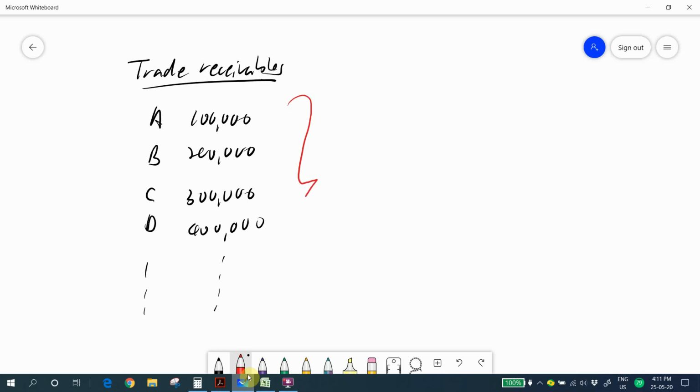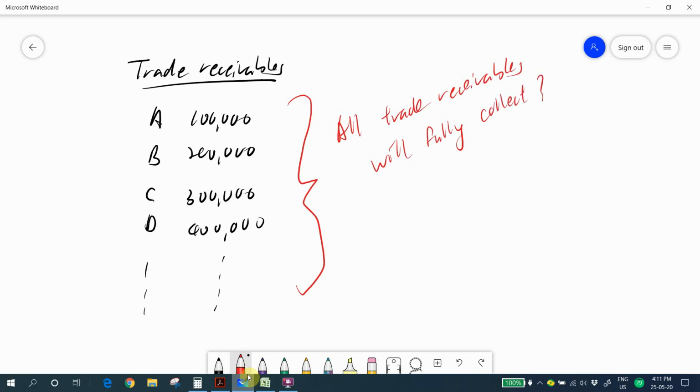Can you confirm that all trade receivables will fully collect? Can you confirm that all of your customers or all of your trade receivables will fully pay their outstanding amount?